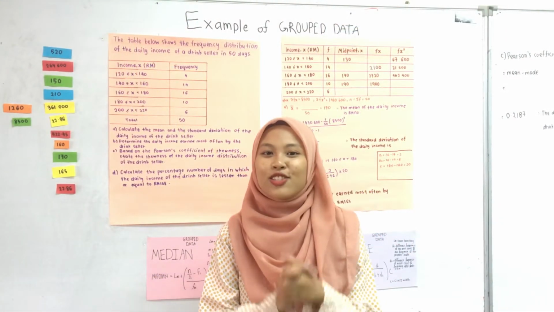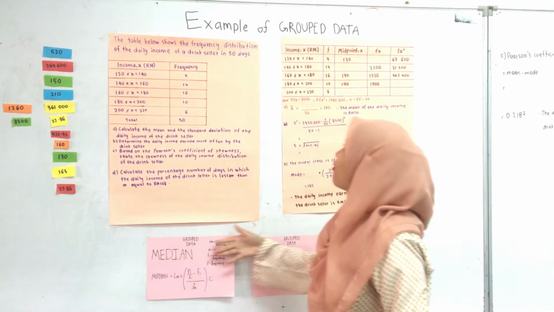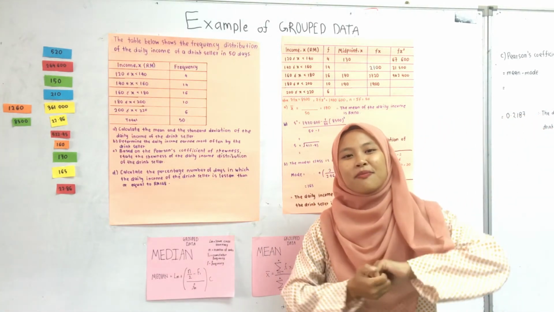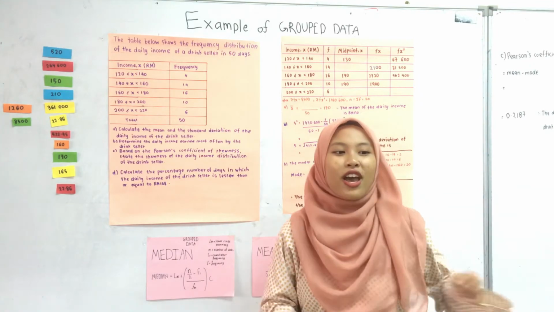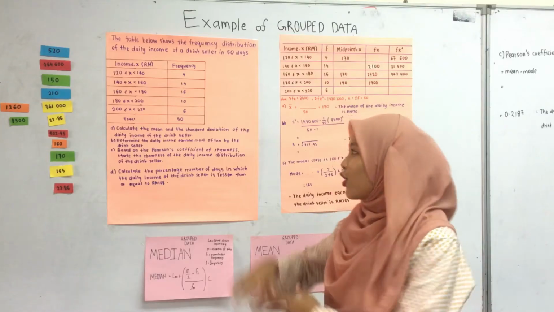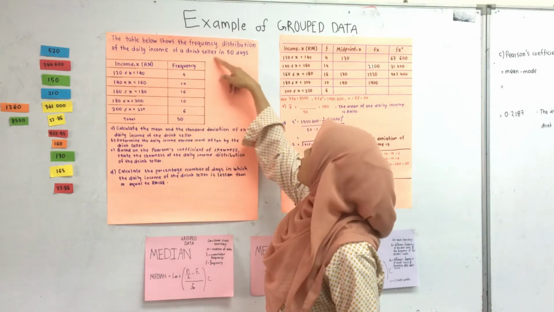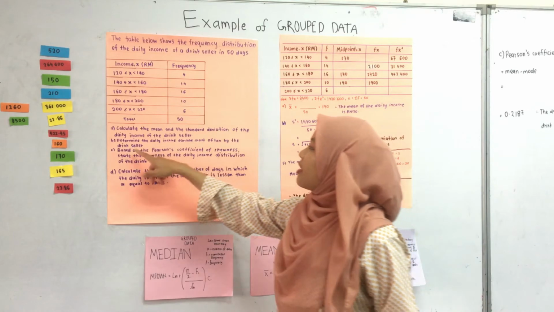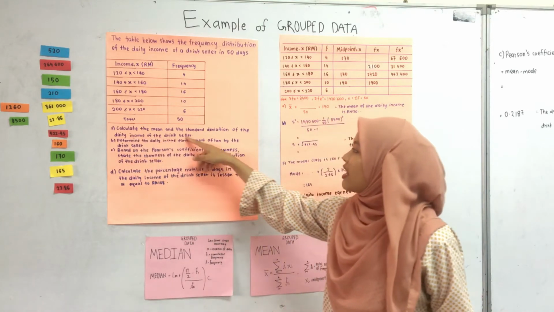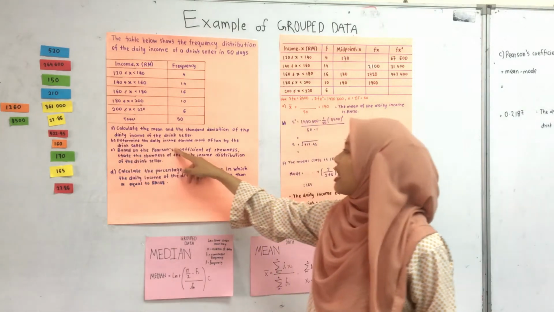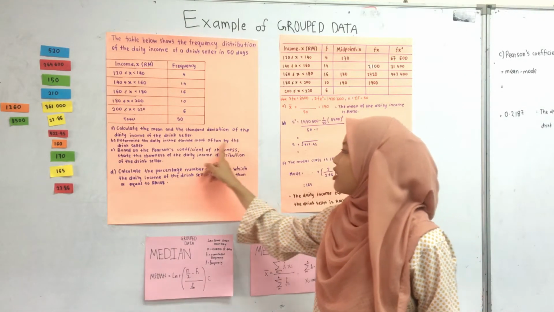Okay, as you already know the formula for grouped data, let's see some examples of grouped data. Are you ready? Yes! Okay, so this is the table of grouped data, and the first question is to calculate the mean and the standard deviation. Secondly, determine the daily income earned most often by the reseller.